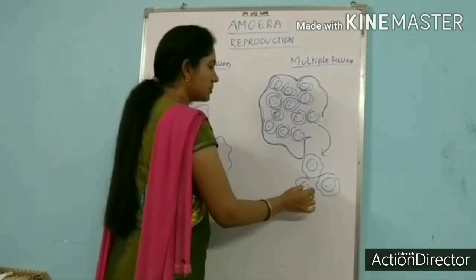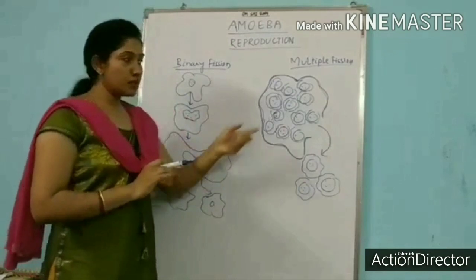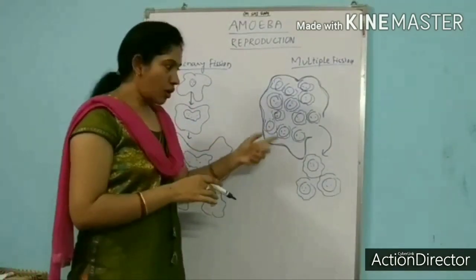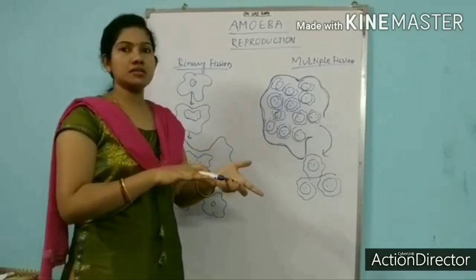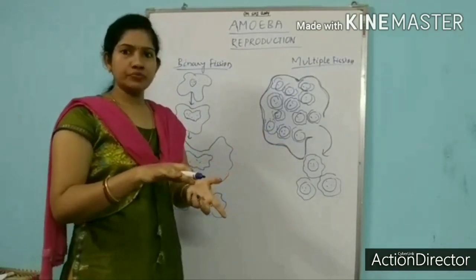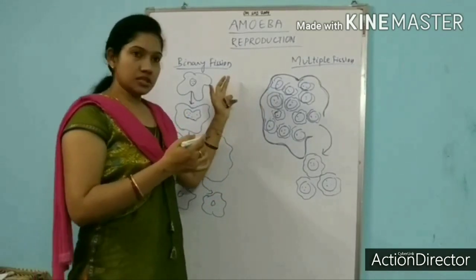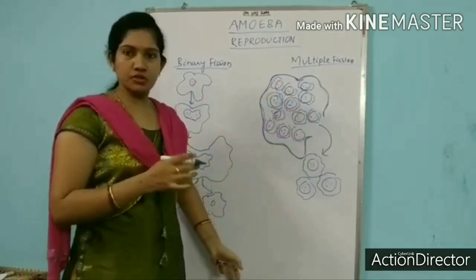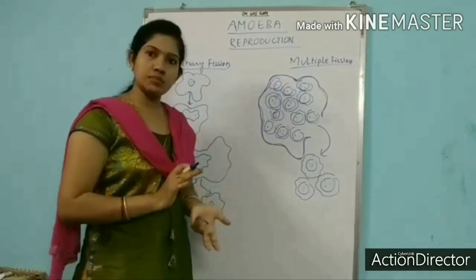See here students, repeatedly I am saying daughter amoebas. So do not think only of doctors. The offspring of the child are generally represented by daughter amoebas, daughter bacteria. So these are the modes of asexual reproduction. In some other topic I will discuss the sexual reproduction and asexual reproduction.